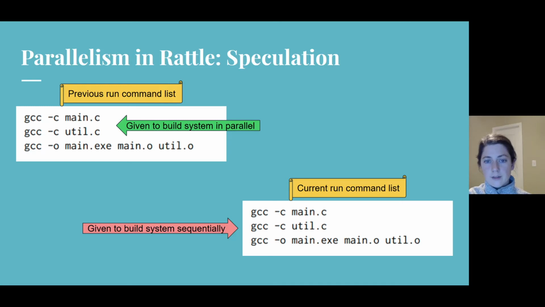Rattle runs commands from the previous build in parallel with the current build script. When the build system is asked to run a command by the current build script, if it has already executed that command speculatively, it can then skip it. This is how Rattle achieves parallelism.